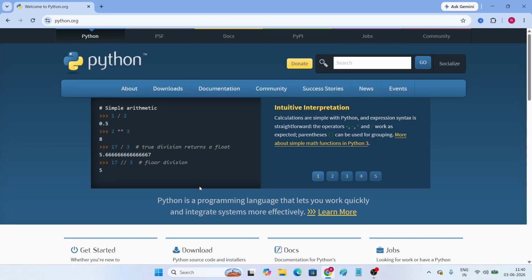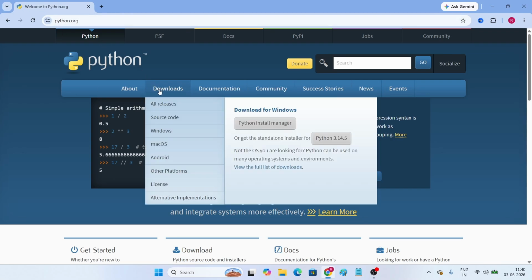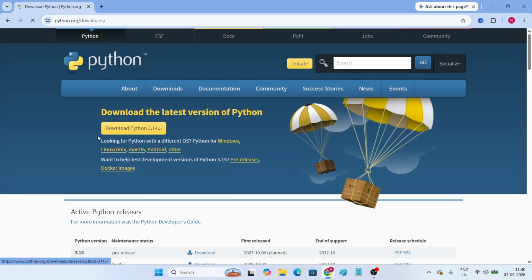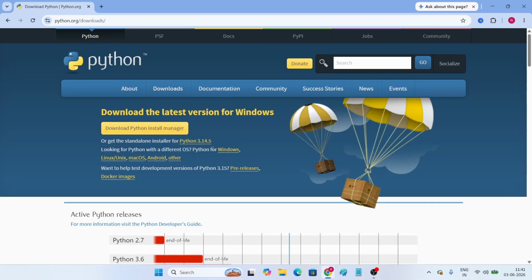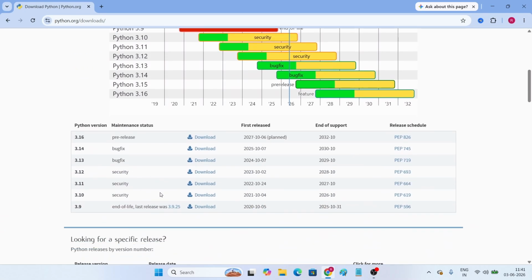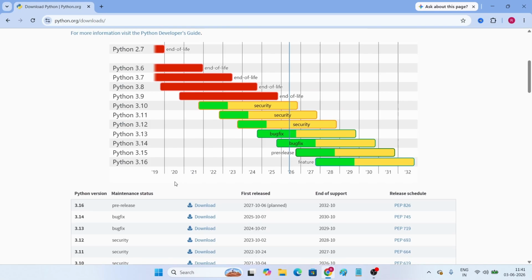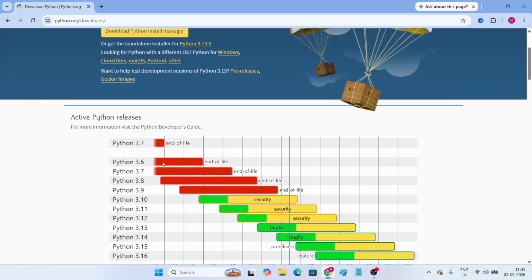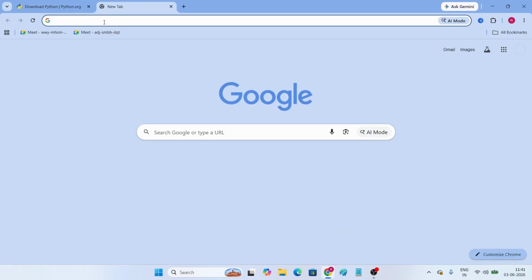Then, how to download Python? You can go to the website python.org, find the downloads, and download Python for your respective operating system, or we can even go with previous versions of Python. When we want to write Python code, we can make use of Visual Studio Code.